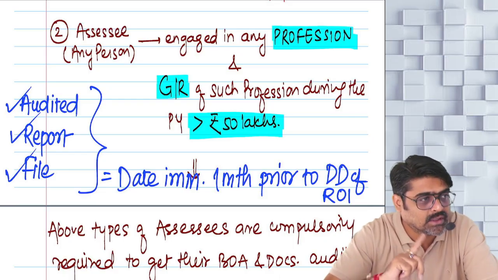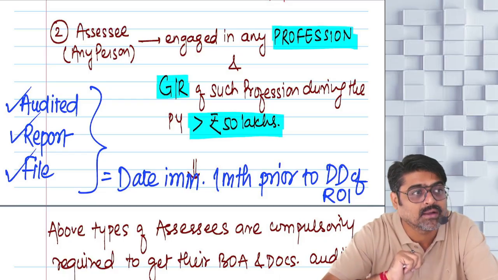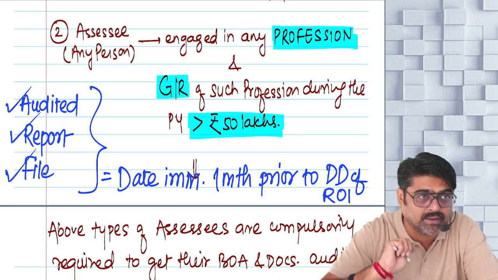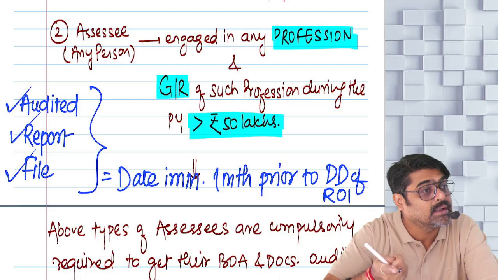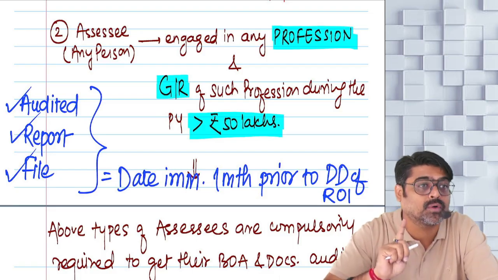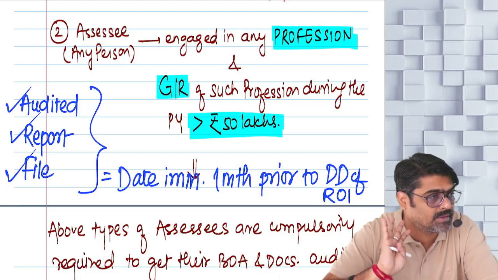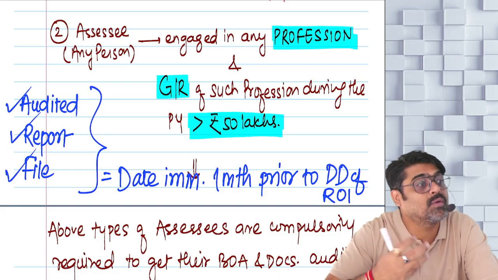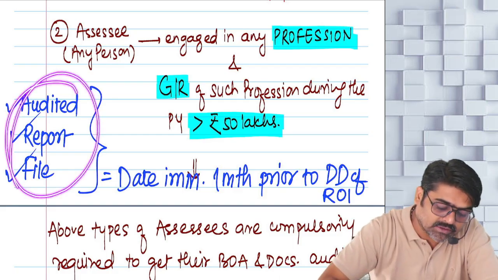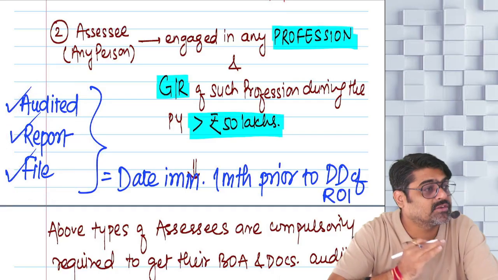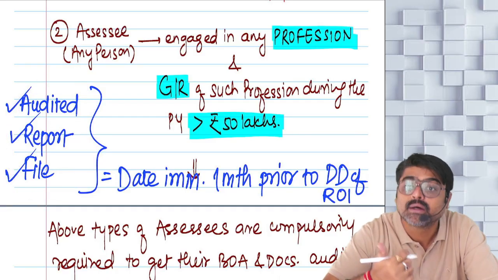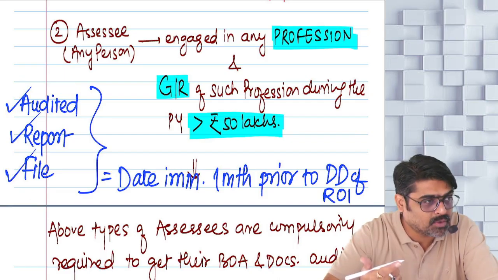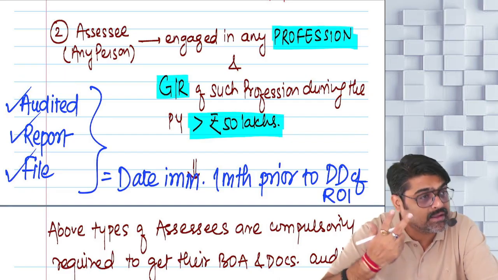First, get the books audited. Second, get the audit report prepared from the chartered accountant. Yes or no? And file that audit report to the income tax department. Now, till what time all these activities must be completed? So there is a due date. There is a due date to get the books audited, get the audit report prepared and get it filed.